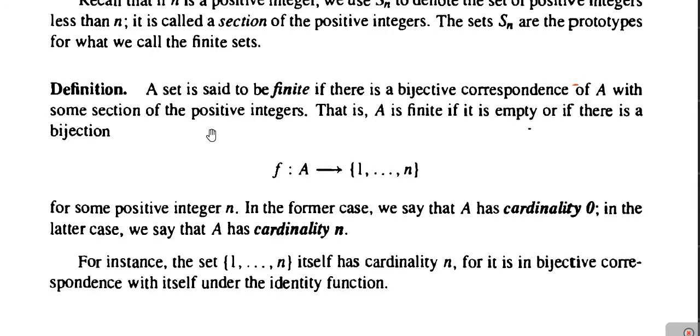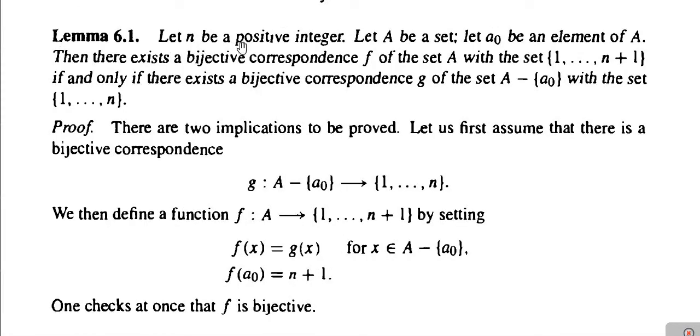Next is Lemma 6.1, and the statement is: let n be a positive integer, let A be a set, let A naught be an element of A. Then there exists a bijective correspondence f of the set A with the set containing elements 1, 2, 3 up to n plus 1, if and only if there exists a bijective correspondence g of the set A minus the singleton set A0 with the set 1, 2, 3 up to n.